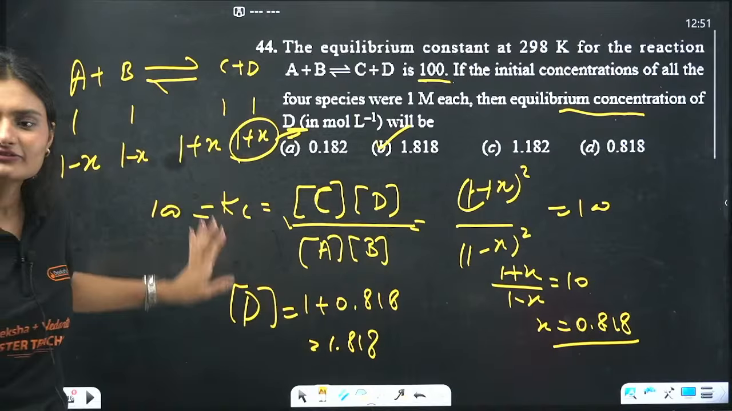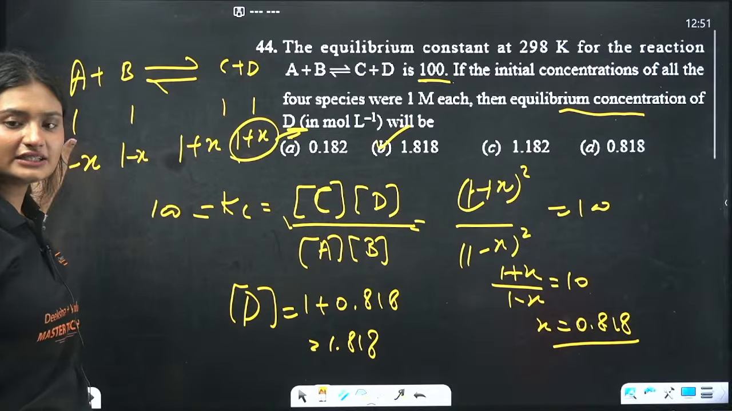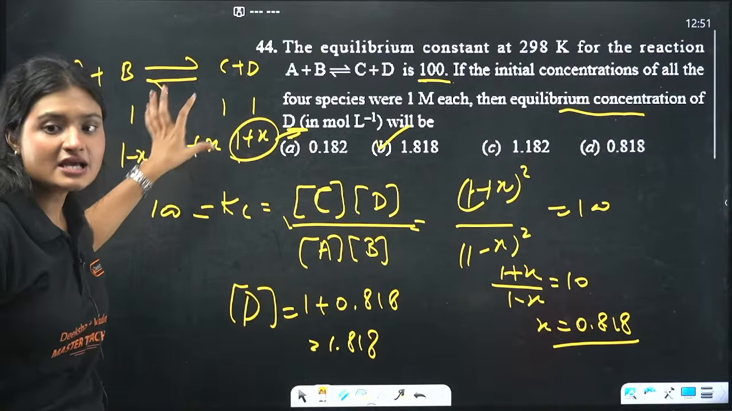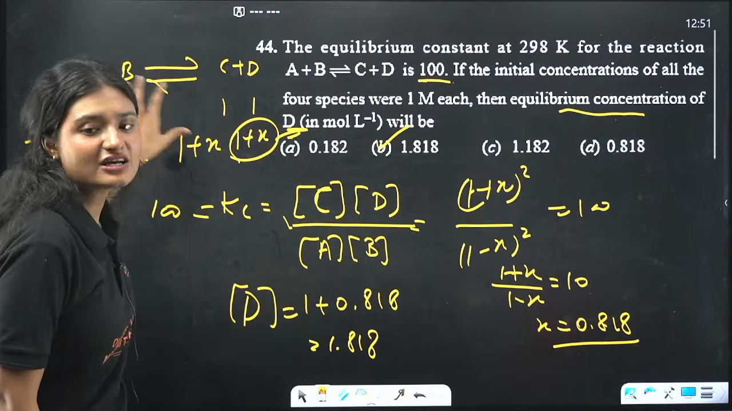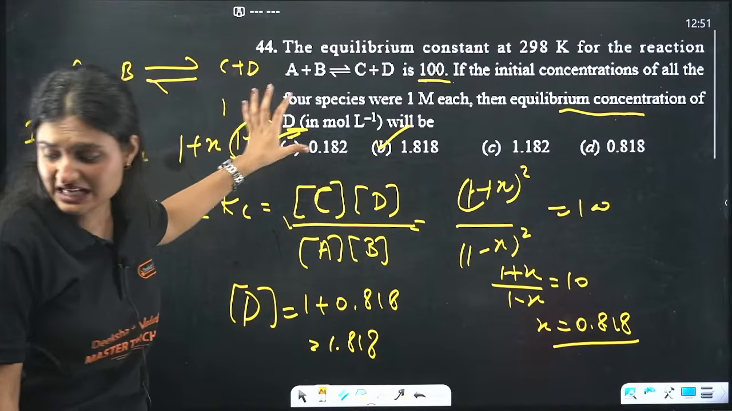Very easy, simple, right? We know at equilibrium some reactant has reacted and some product has been formed.